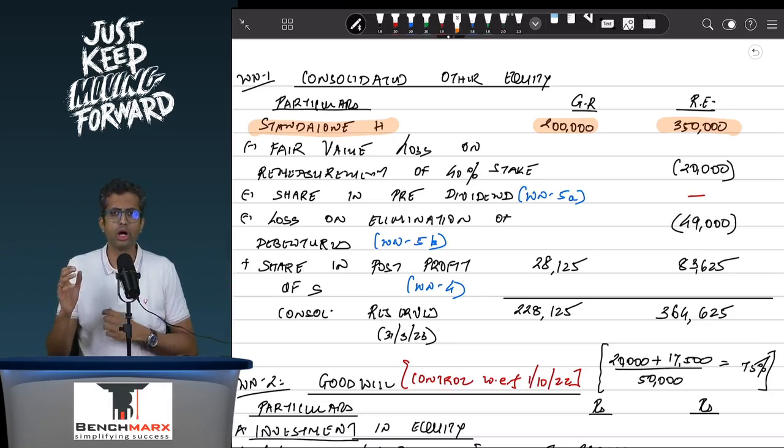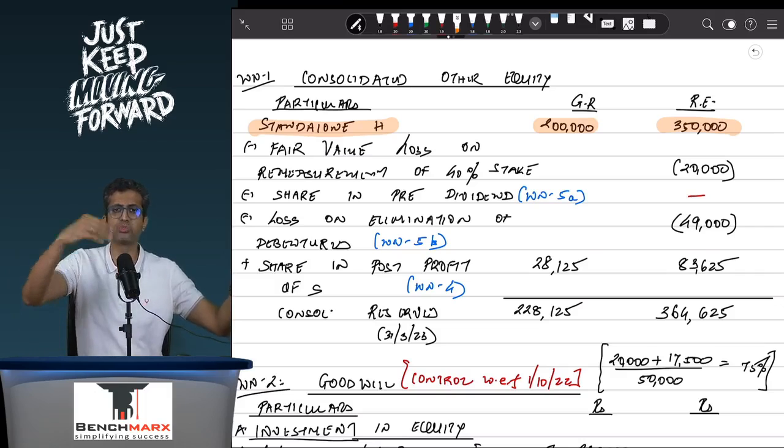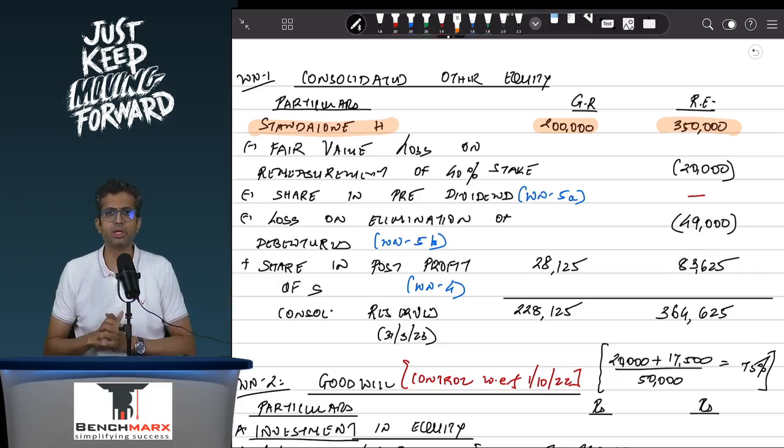Okay, so how will you do these calculations? First of all, you will try to find the investment in your ledger. Your investment appears at 2,40,000. This is the investment at cost on 1st April 2022. However, Ind AS 103 says that as on the acquisition date, this investment has to be remeasured at the fair value. How will you find the fair value?